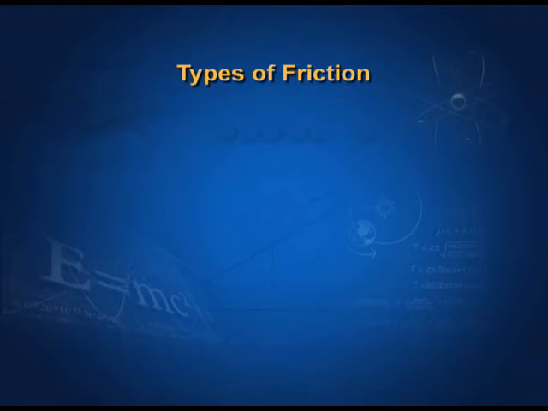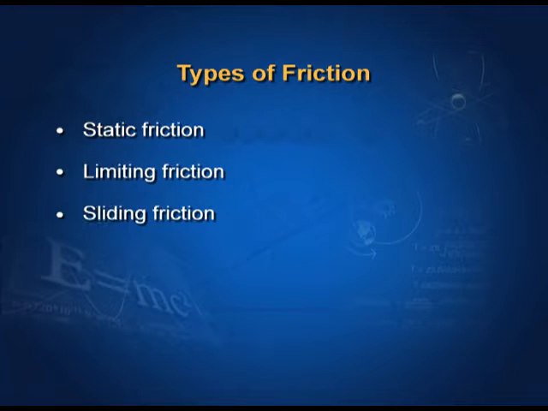What are the different types of friction? Number 1, static friction. Number 2, limiting friction. Number 3, sliding friction. Number 4, rolling friction. Let's study all of these forces one by one.